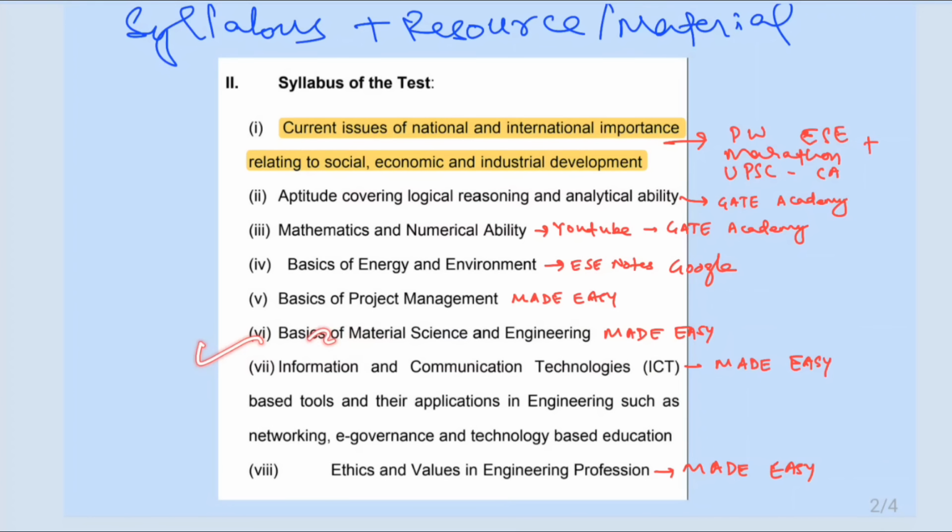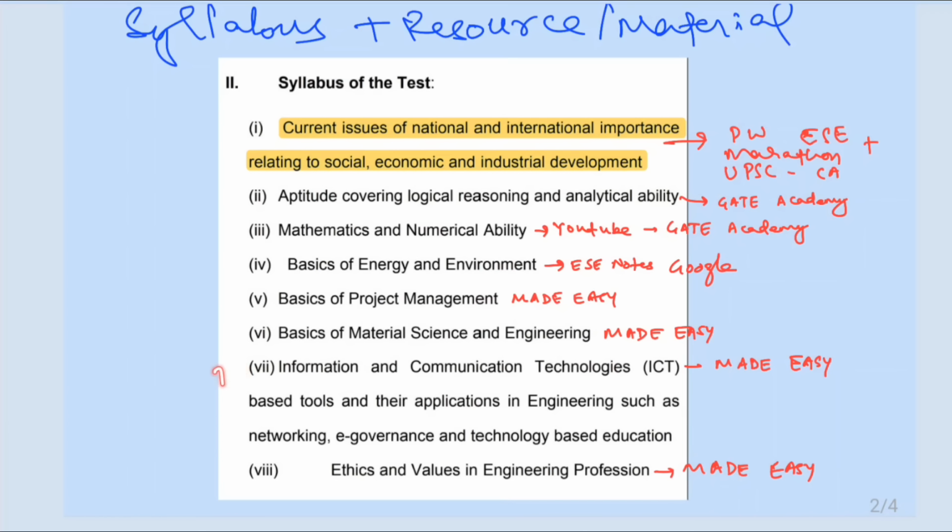The sixth is the basics of material science and engineering. This is also somewhat similar to the material science subject. For this, I have also purchased the Made Easy notes available in the market. Also, you can see the YouTube videos on material science and engineering, which are available on the PW channel on YouTube.